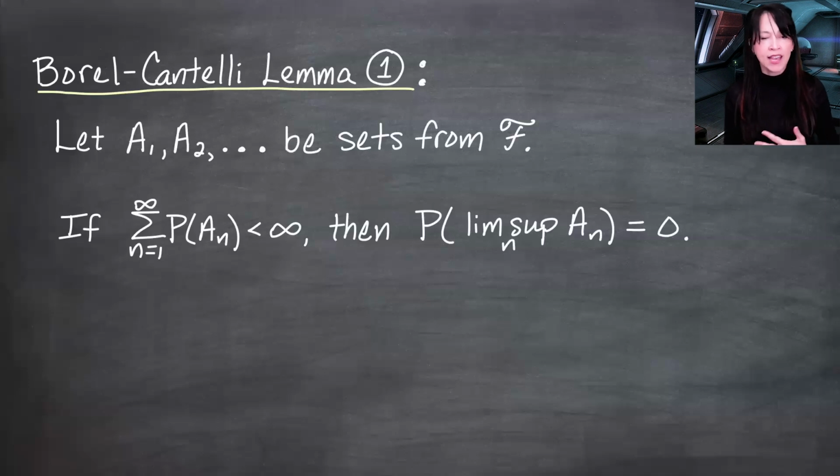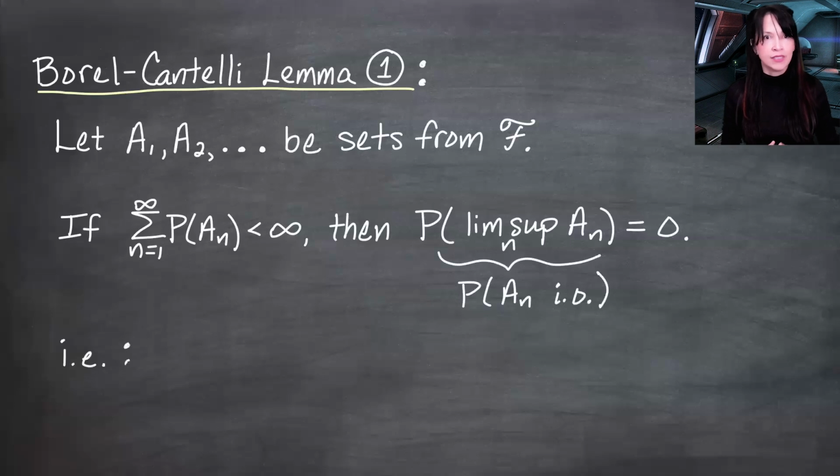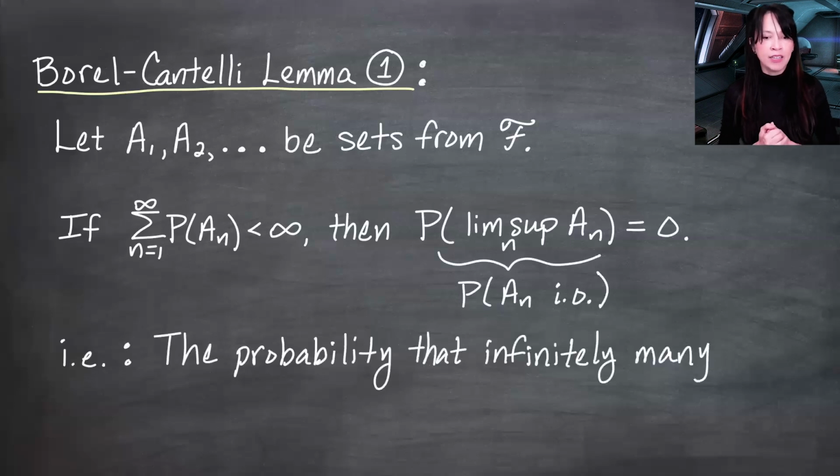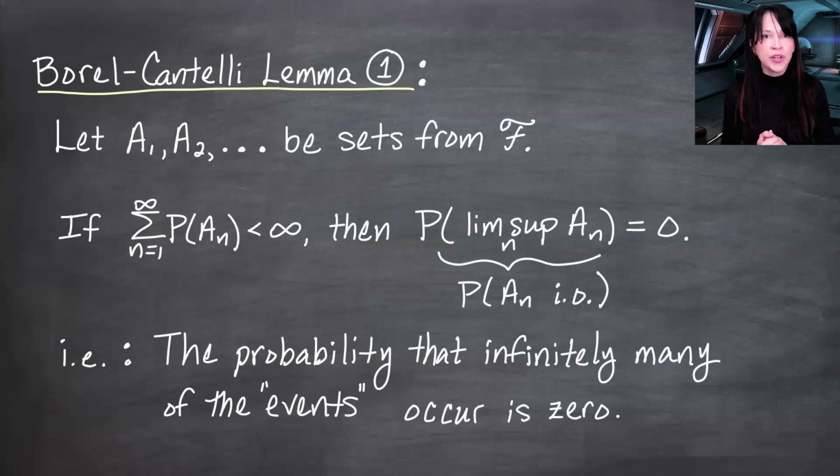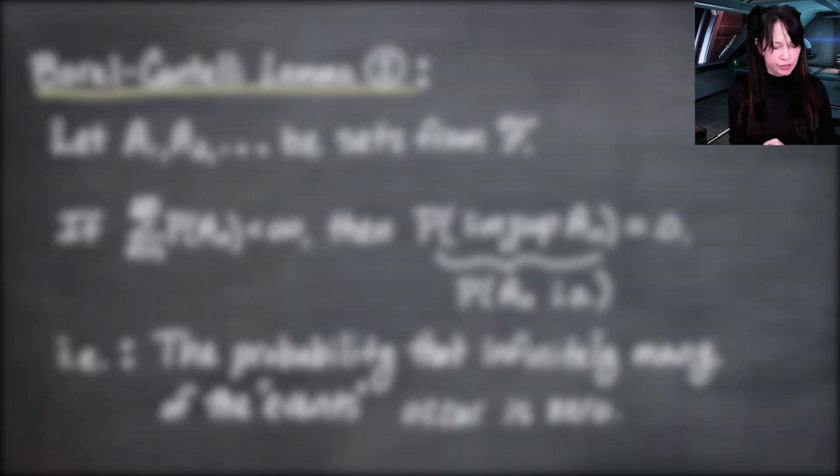The lim sup of the A_n, of course, being the same thing as A_n infinitely often. In other words, the probability that infinitely many of the events occur is 0. This is the Borel-Cantelli lemma 1. In fact, I took this slide from that video. So we saw this a while back. So let's go back to our proof.